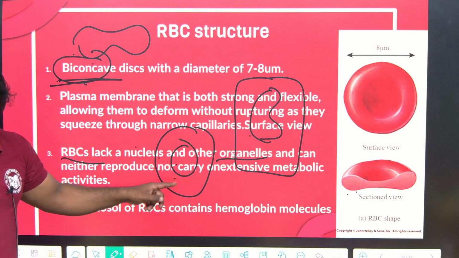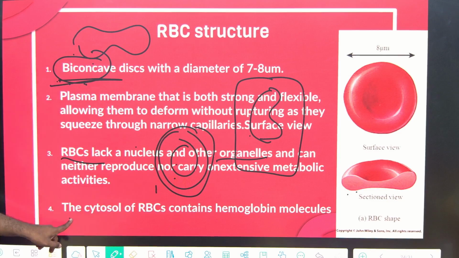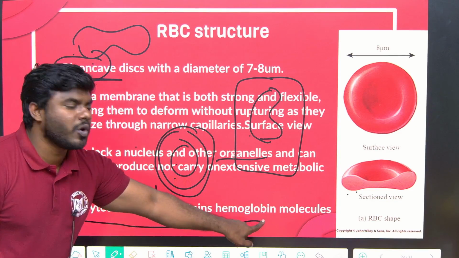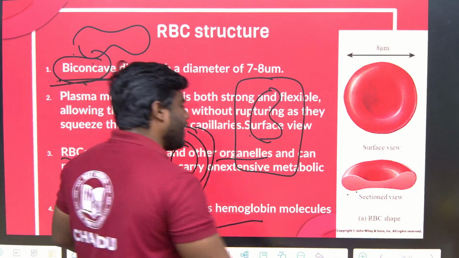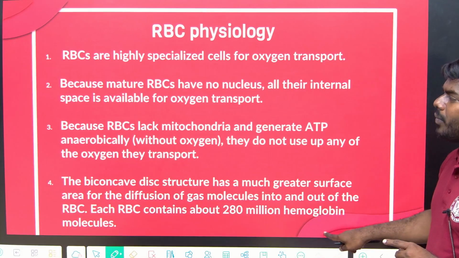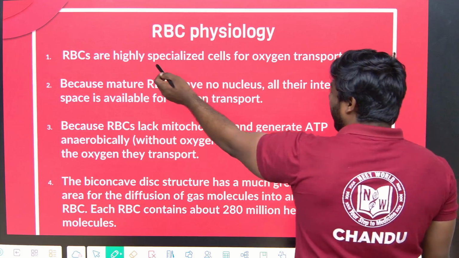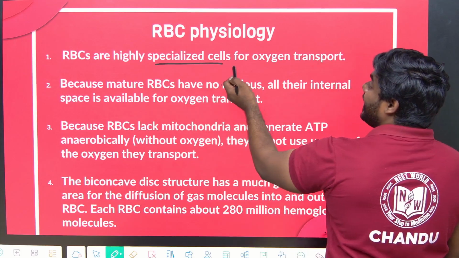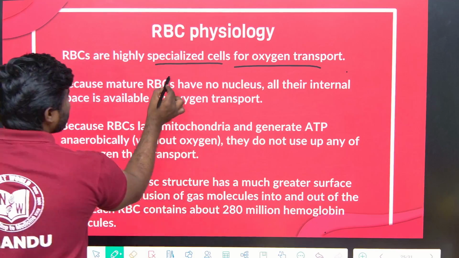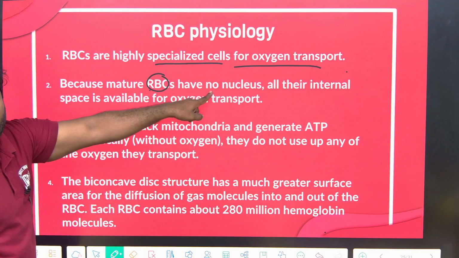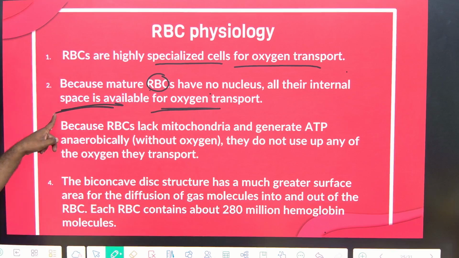Through this empty space only, oxygen will be transported. You're getting it? Why is more oxygen transported through the RBC? Because a lot of space is there. In that space only, hemoglobin is present. Okay, so the cytosol of RBC contains an abundant amount of hemoglobin molecules. So now this is a very interesting question. Listen, RBCs are highly specialized for oxygen transport. Now look into the point. Mature RBC do not have a nucleus. Hence all the internal space is available for transport of oxygen.